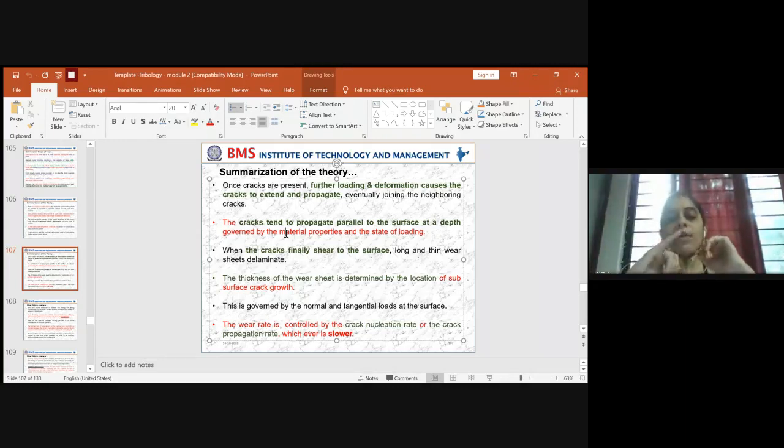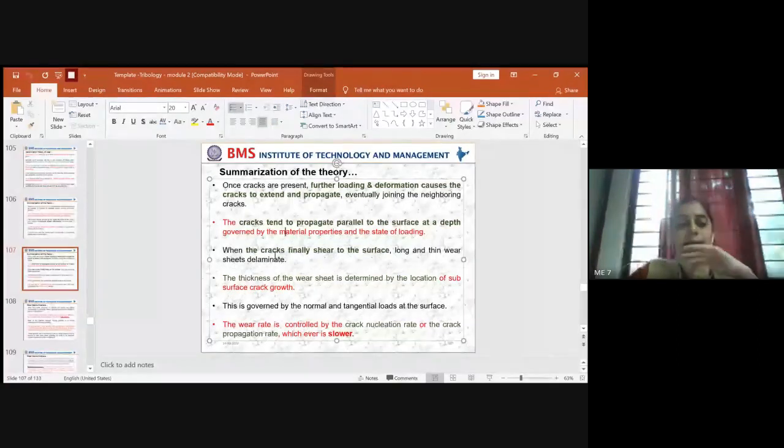And the second thing is that it depends upon the state of loading, how it has been loaded. Is it cyclic loading or continuous loading? Is it a huge amount of load which is not bearable, or a load which the material has the capacity to withstand? All these things play a vital role in the propagation of the crack which has been initiated. So this is how the crack gets penetrated.